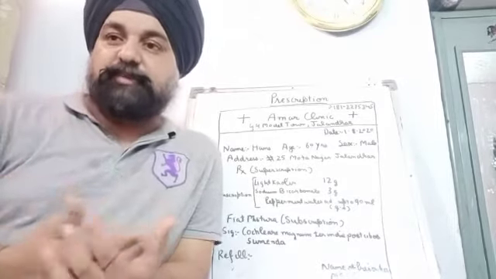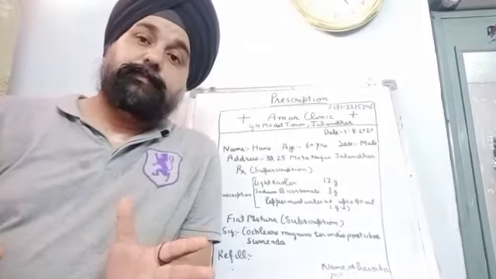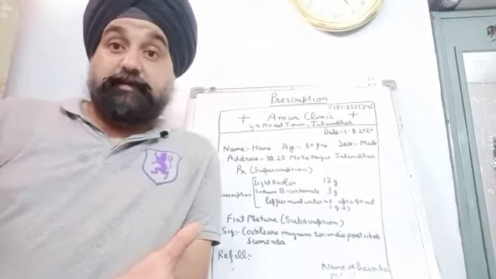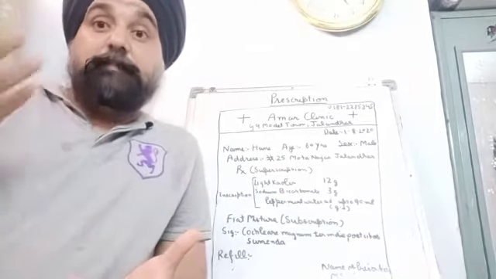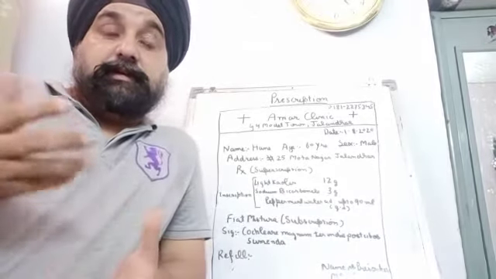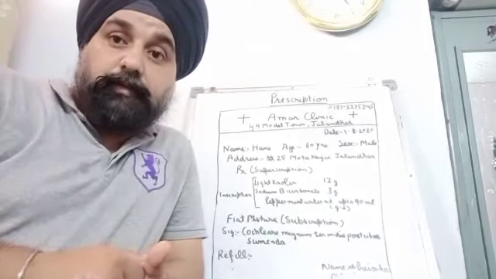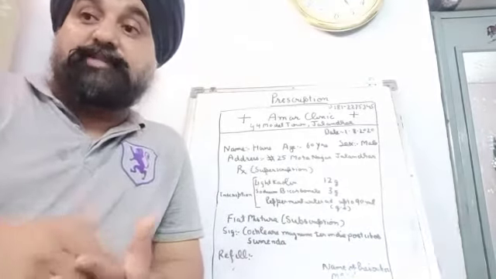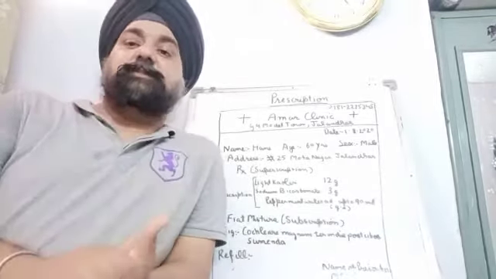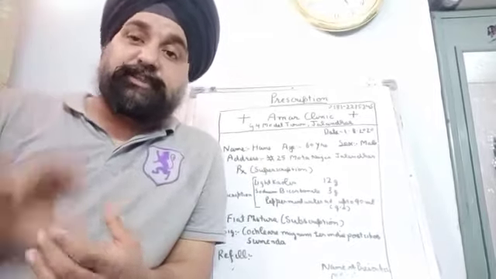Once you receive it, you should not change your facial expressions, as it will give a wrong impression in the mind of the patient. He might think that you are confused, or that something is wrong in the prescription. So you should not make any facial expression. If you have any doubt, you can ask the physician directly.